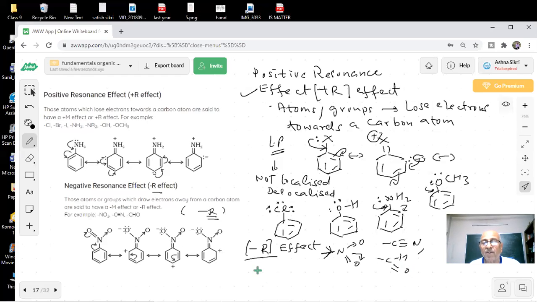For example, if we have nitrobenzene, students, how many possible structures are there? And what is the effect of nitro group? Nitro is a very powerful electron withdrawing group. If I put nitro group, what are you able to get? What is the difference you are seeing in the two things when they are attached? Two types of groups I have told you. When they are attached to benzene ring, what is happening? One is plus R and the other is minus R.